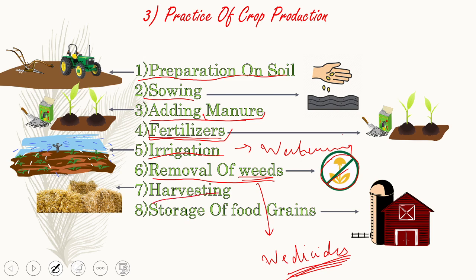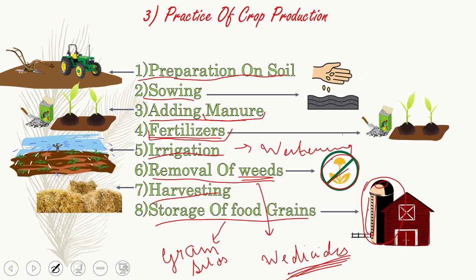Harvesting means taking out the grains and cutting down the crops. Storage of the food grains is very, very important, because without it the whole process is wasted. Let me tell you this also: it is stored in grain silos. The storing houses are called grain silos. You can write it down, and this is the image of it. Here we can see there is a ladder, and a small opening through which they can go inside and take the grains out.